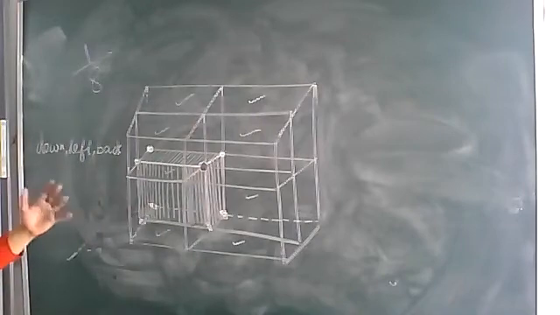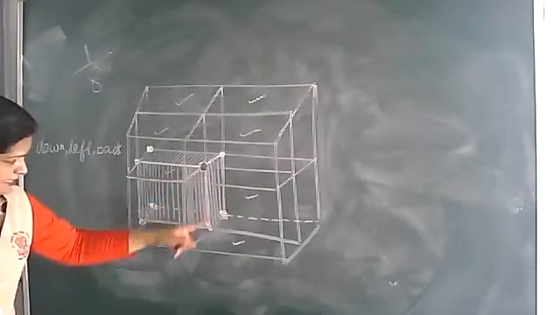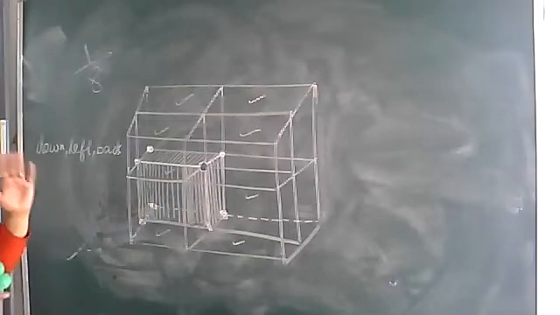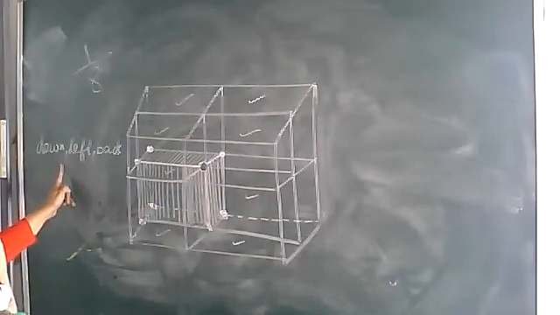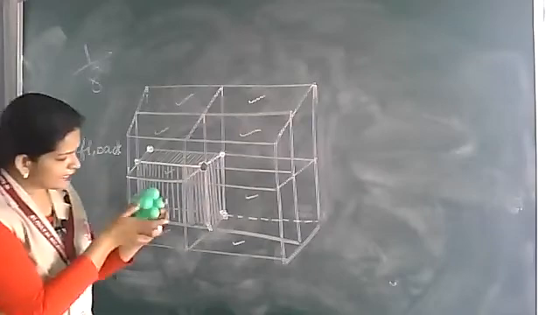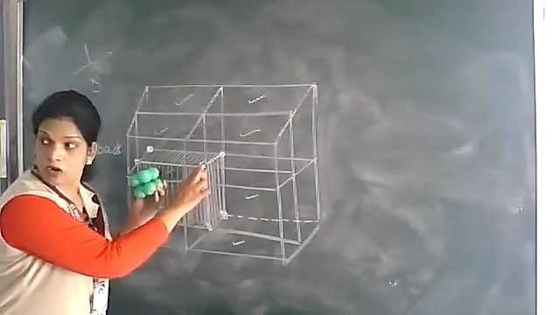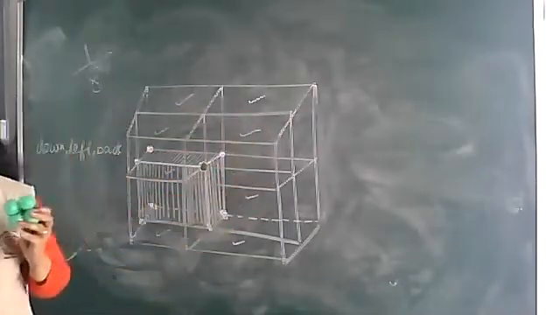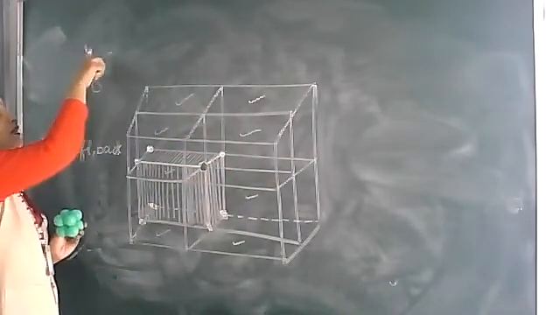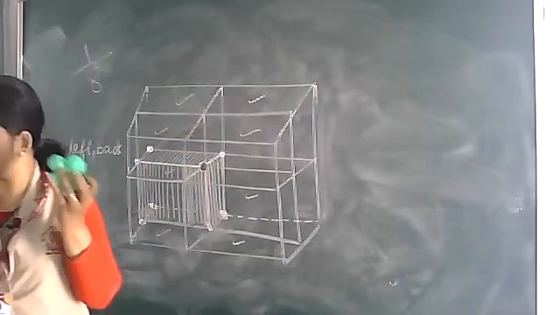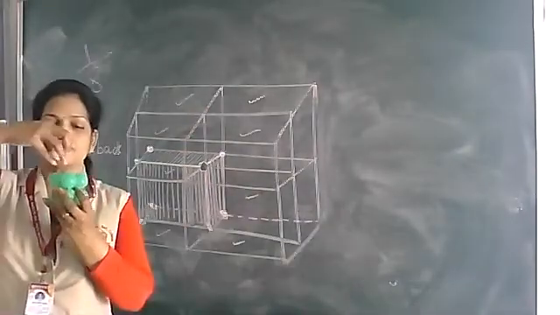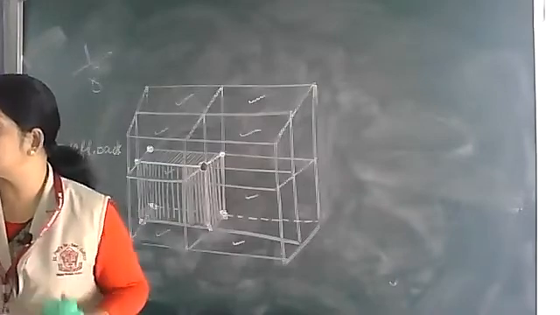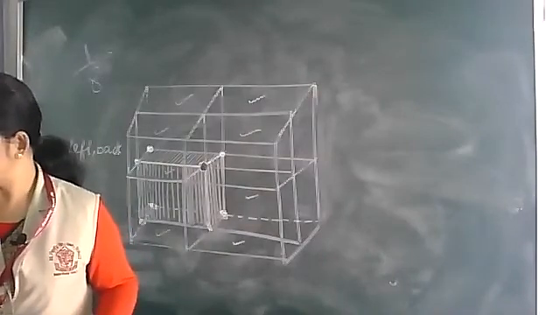Down, left, front is this one, the front one, which is not shaded. The imagined cube is down, left, back. In that, this sphere, the corner one, is divided into 8 cubes. That means from 8, only one portion is present in this particular unit cell. So the contribution of this sphere to this particular unit cell is 1/8, right?